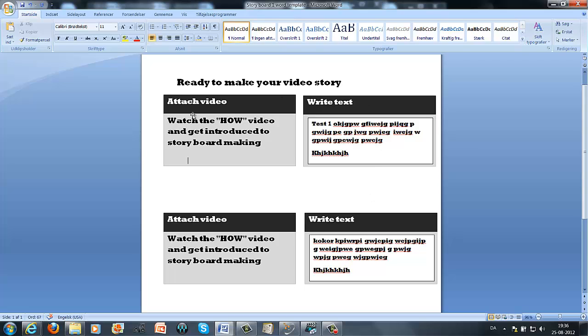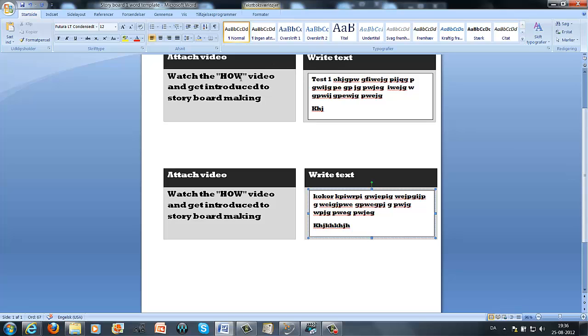How do I copy these boxes here? When I just copy normally, I cannot write here. Then I cannot change the text. Yes, you can do it here. So you need to show me how do I generate more of these couples.